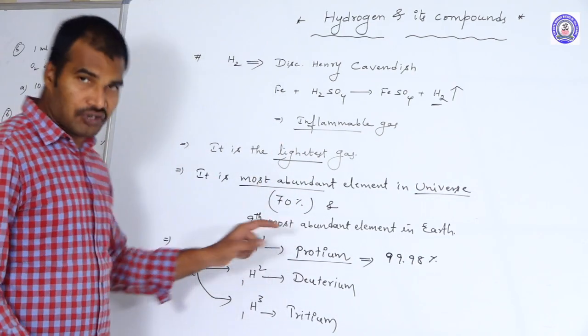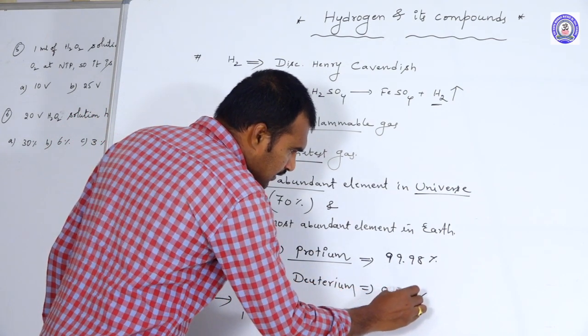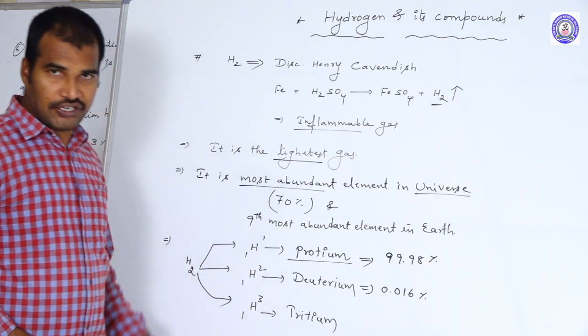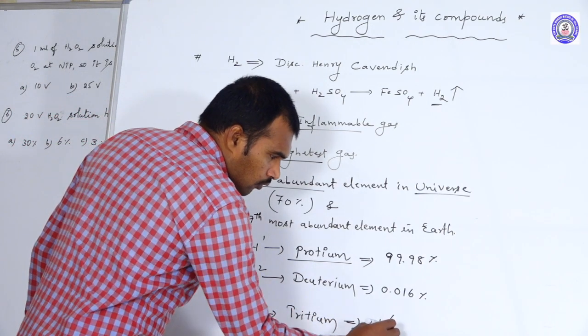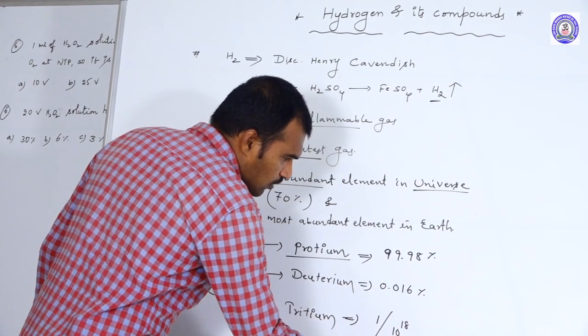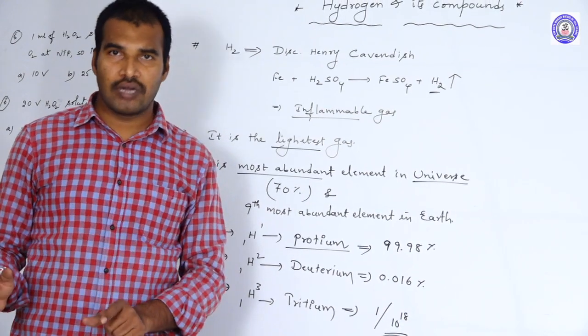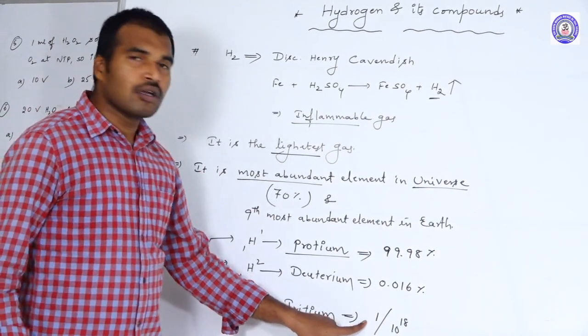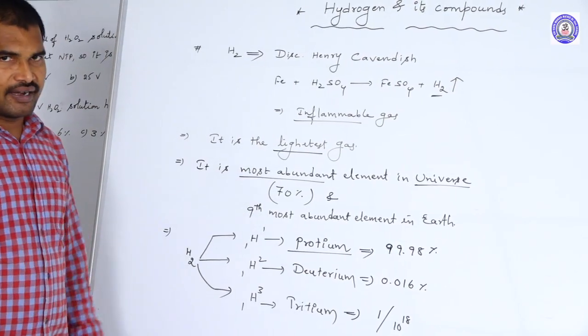The remaining 0.016 percent is deuterium. Tritium is 1 out of 10 power 18 hydrogen molecules: out of 10 power 18 hydrogen molecules, one molecule is in the tritium form. These are the percent abundances.